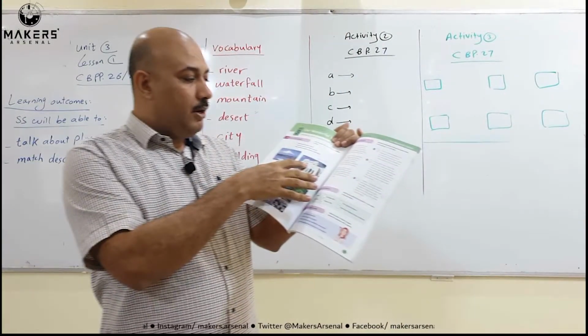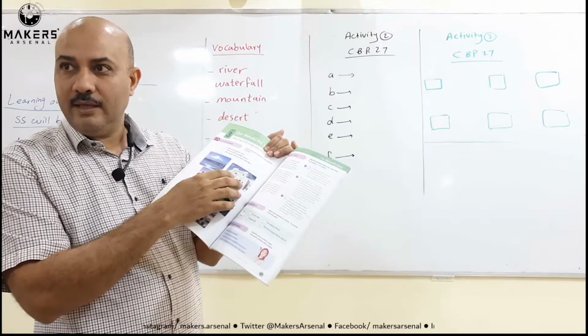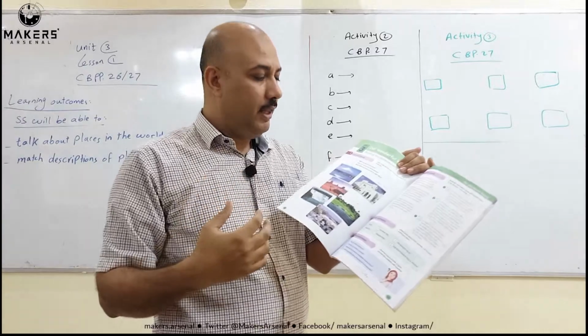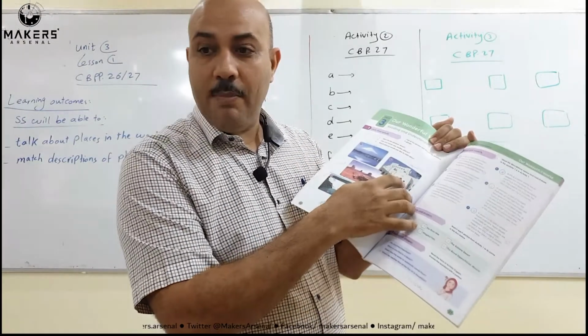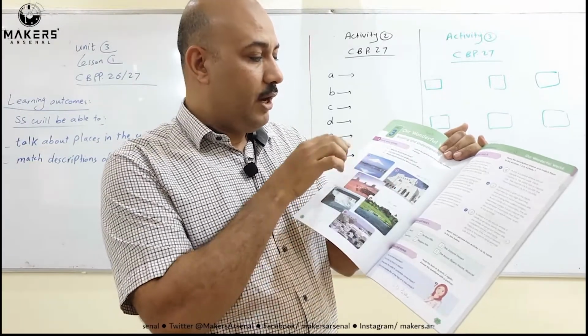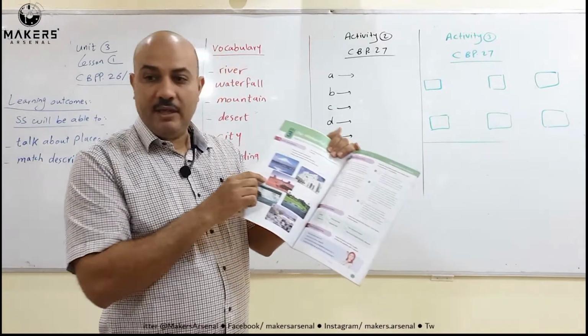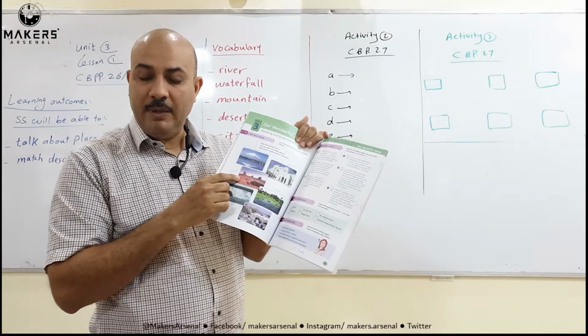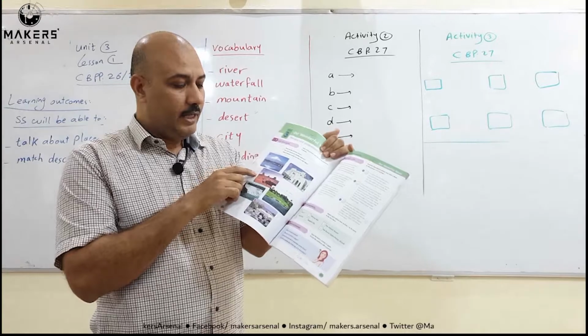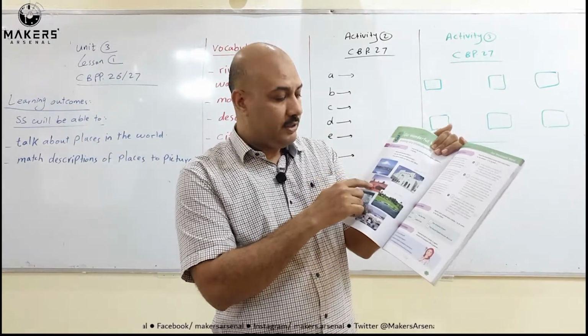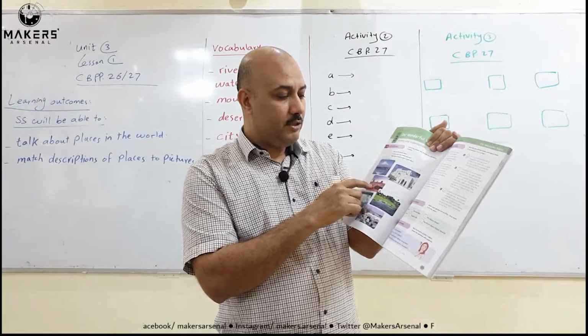What about number 2? If you look at number 2, this is a building. Your house is a building. School is a building. Hospital is a building. So number 2, this is the Royal Opera House, a building. So number 1, a mountain. Number 2, a building. Number 3, this is, as our teacher shows, a desert. Okay, this is a desert here. If you look at the picture, you will understand what the word desert means.